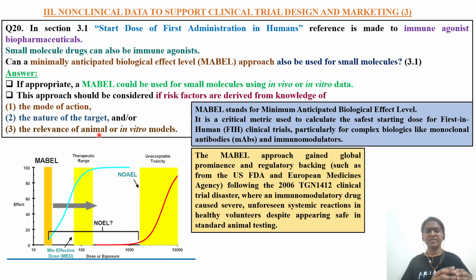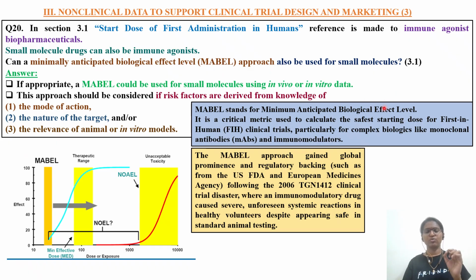In case of these anti-cancer drugs, you have to see whether the species in which you are doing the animal trial, whether it is mice, rat, or rabbit, is a relevant species or not. For example, this particular drug will bind to that receptor, so is that receptor available in that particular species or not? Then only that species will be considered a relevant model, or relevant in vitro models. If all these three are applicable, then for such immune agonist small molecules, the MABEL approach can also be used for first in human dose selection.